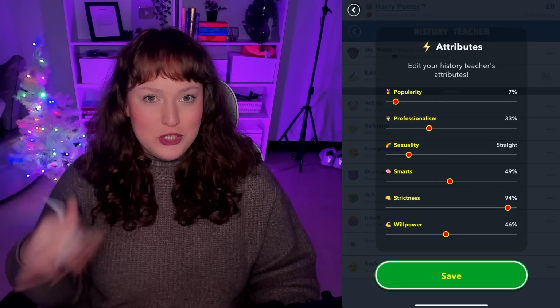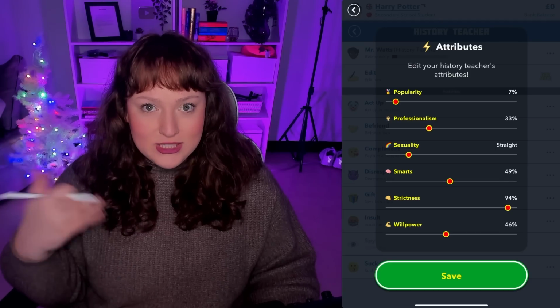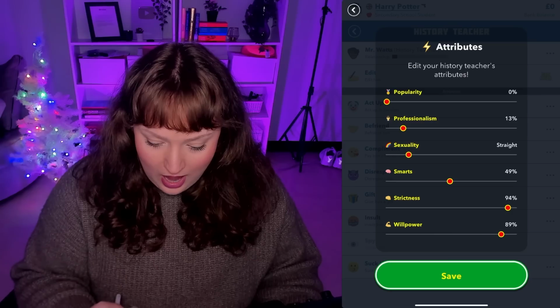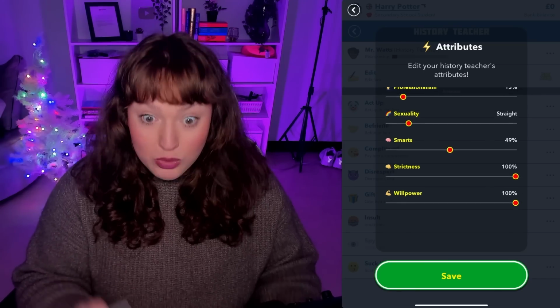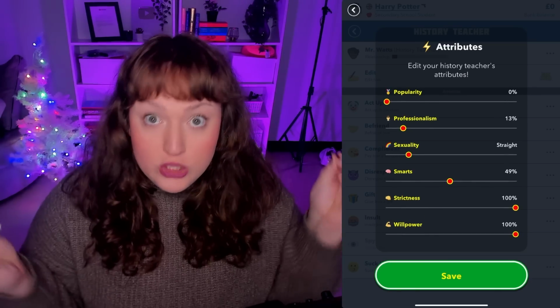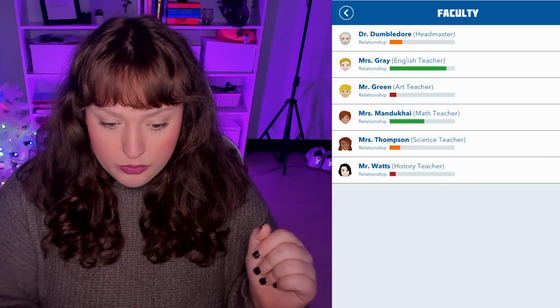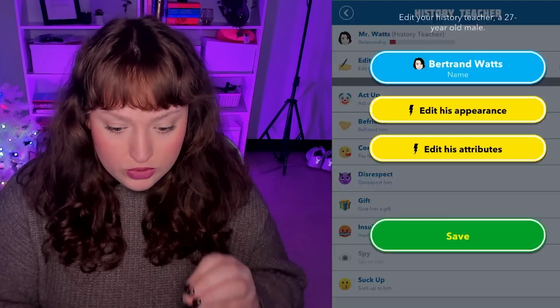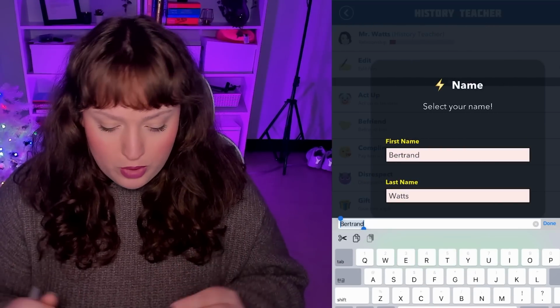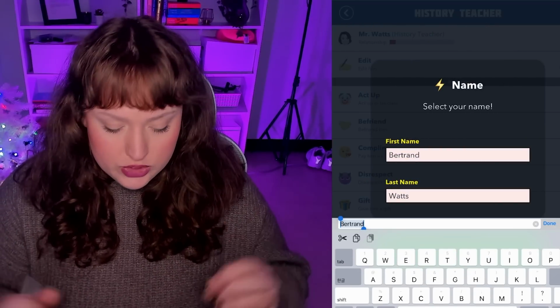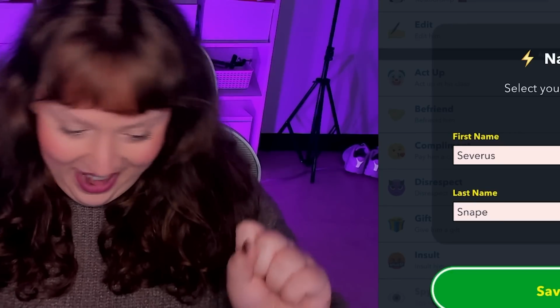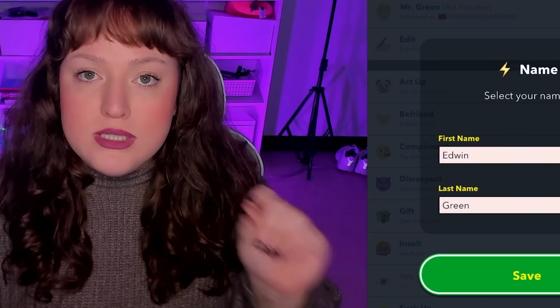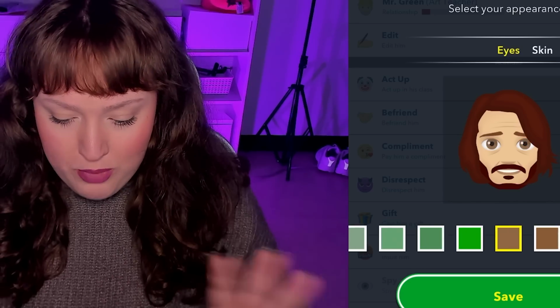Actually, Snape is honestly not that professional because he's kind of petty with his students. High strictness, high willpower, because that man had to be a triple agent. He's the only one really where the attributes really matter because he's such an important part of the story, so I'm gonna change his attributes. Snape. Mr. Green, you are Rubeus Hagrid, and we'll give him some warm brown eyes.